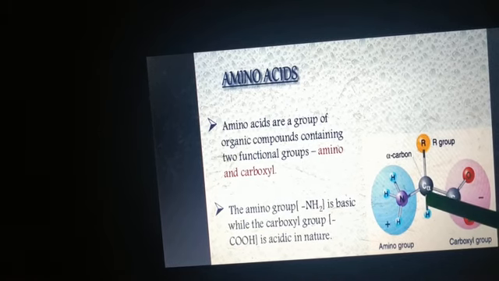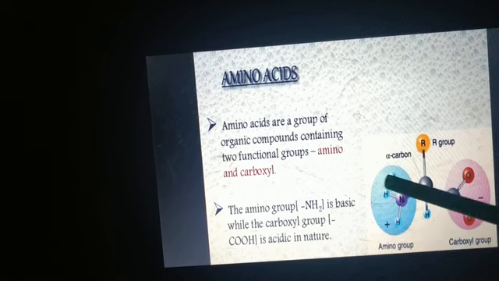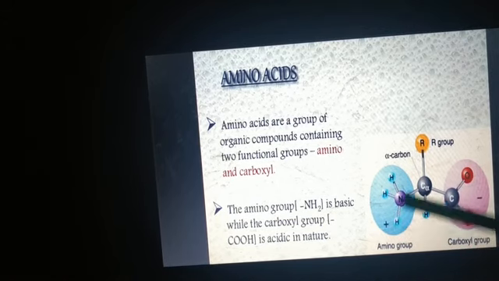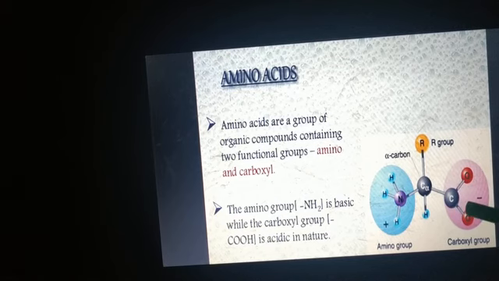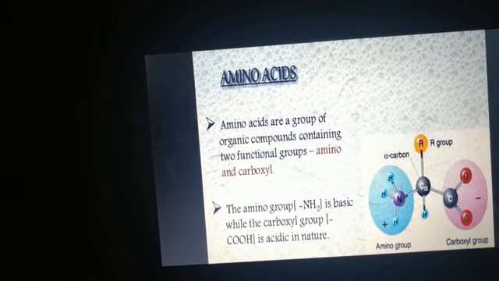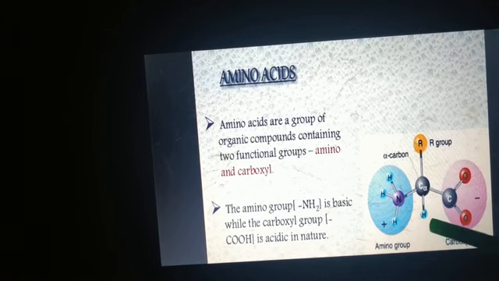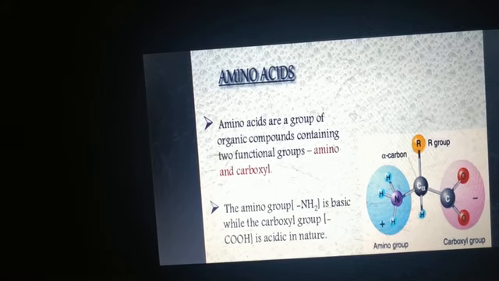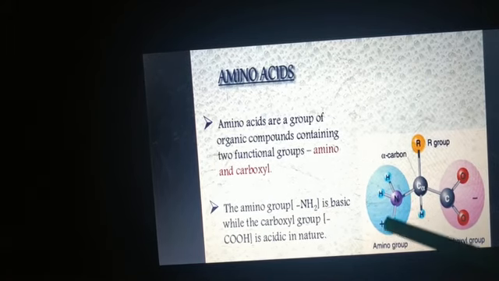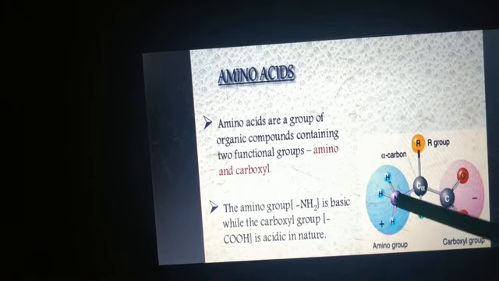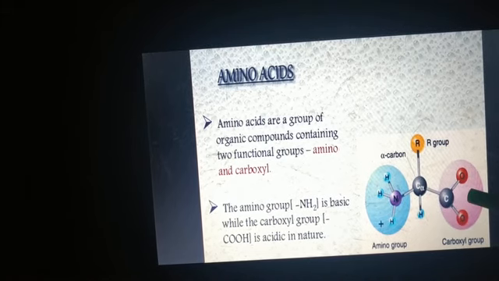This is the carbon, alpha carbon. This is the amino group, NH2, or you can say NH3, and this is the carboxyl group. This is hydrogen, and here we have the R group. Here you can see these two different functional groups, amino and carboxyl.